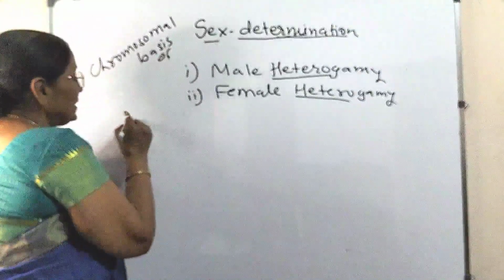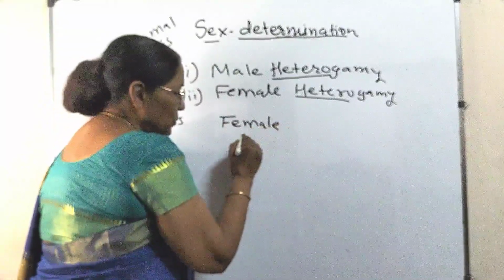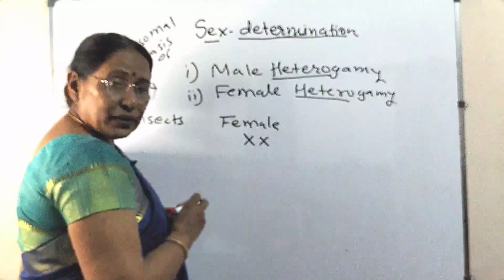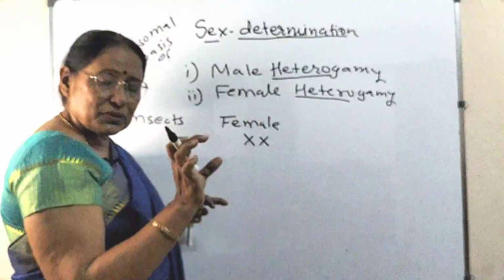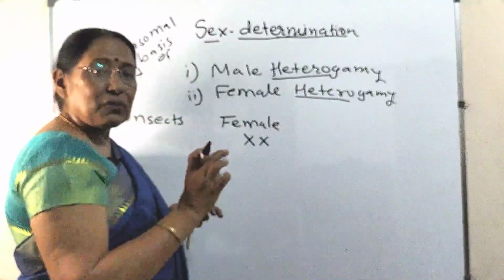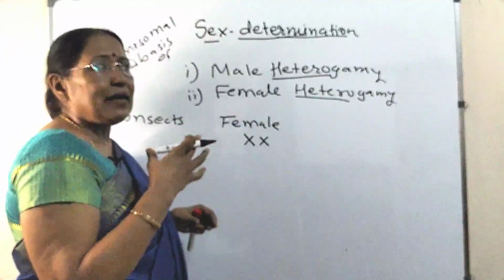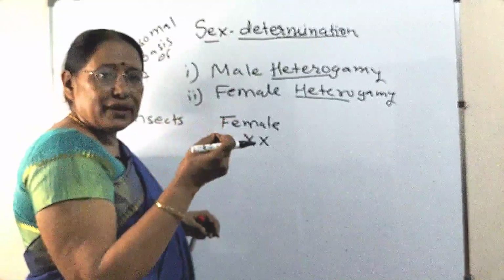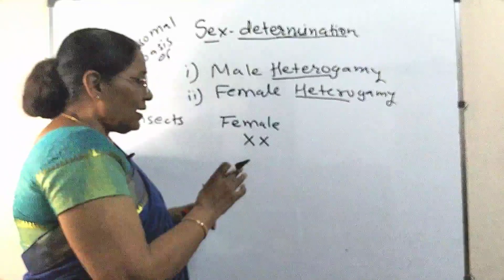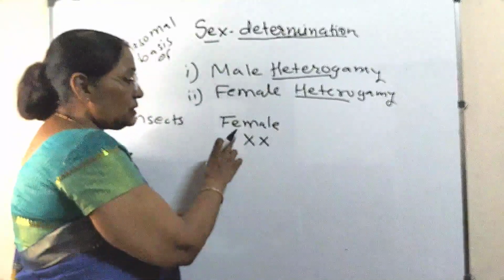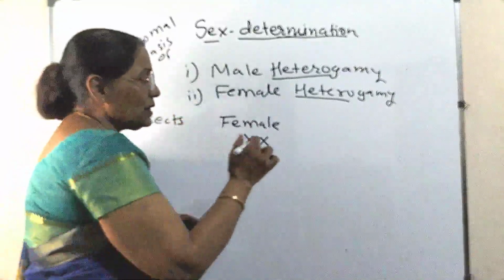In case of insects, students, the female has 2 X chromosomes. We are not talking about autosomes here; we are talking about the sex chromosome. Other than the sex chromosome, an organism also has other chromosomes which decide other body patterns, like what the height will be, what the color will be, how the eyes will be. Those are autosomes and these are sex chromosomes. So the female has a pair of sex chromosomes, both X, whereas the male,